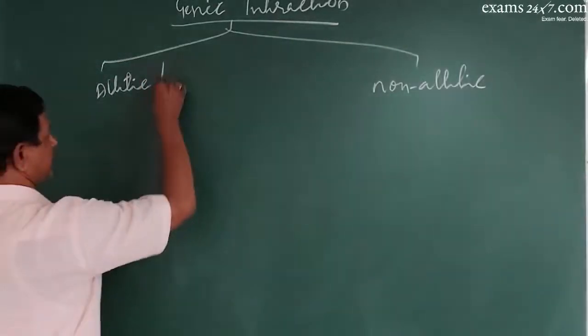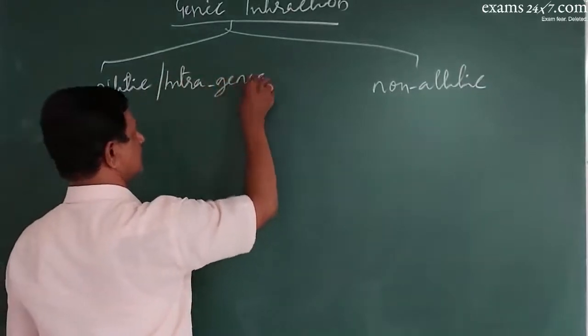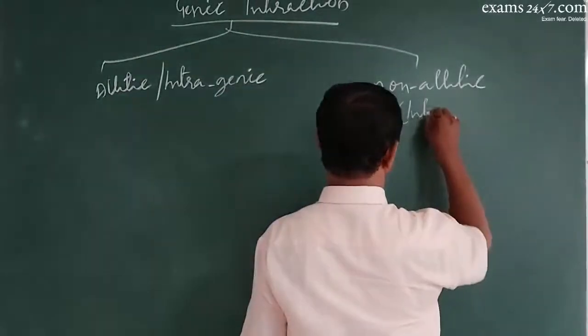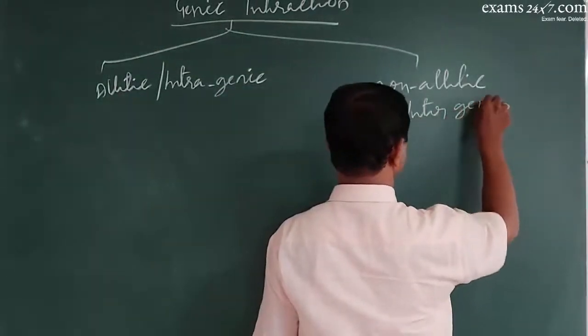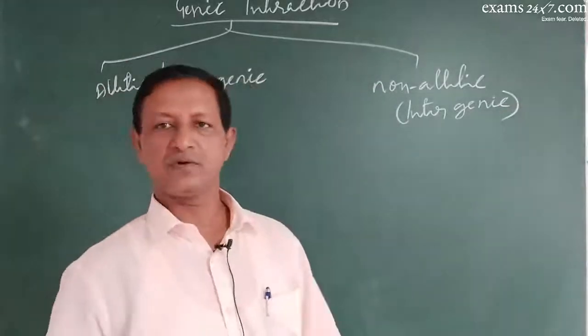Allelic interaction means intragenic interaction. This is intergenic interaction. That's it.